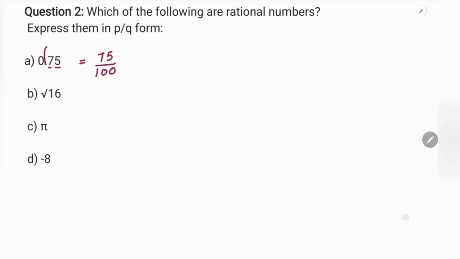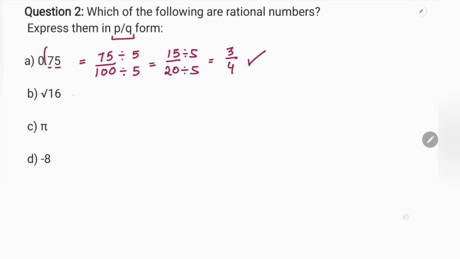Then I will simplify with 5 and then 5 again. What did we get? 3 by 4. So 3 by 4, or this is 75%, this is 3/4. We represented it in the form of P by Q, right?